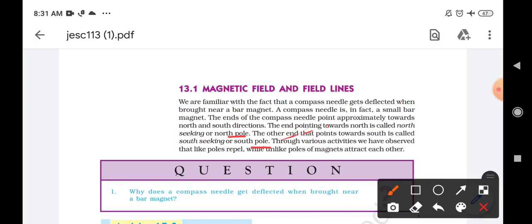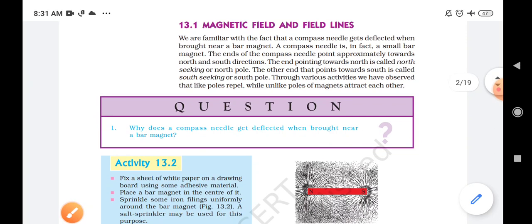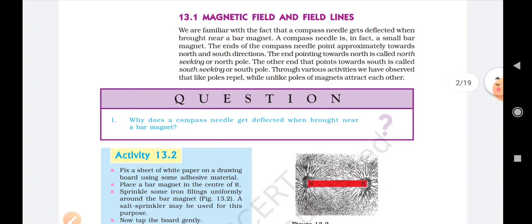Here one thing must be clear: when we talk about a magnet, students, you know that a bar magnet or any magnet consists of two poles, north pole and south pole, and these two poles have a property in which like poles repel each other and unlike poles attract each other. Suppose we take two bar magnets, A and B, and keep them close to each other.